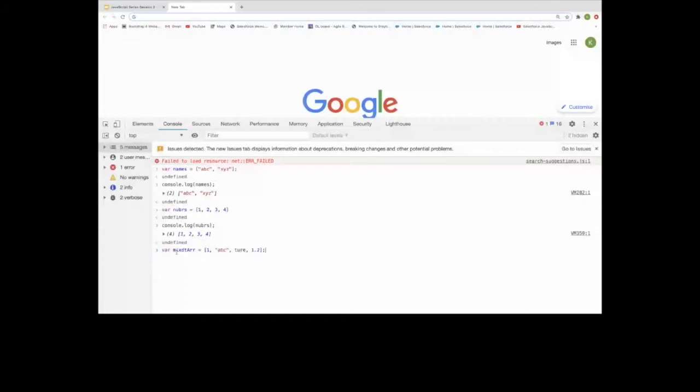And if you're printing that, then it will create an array with different data types. So that is also possible in JavaScript.